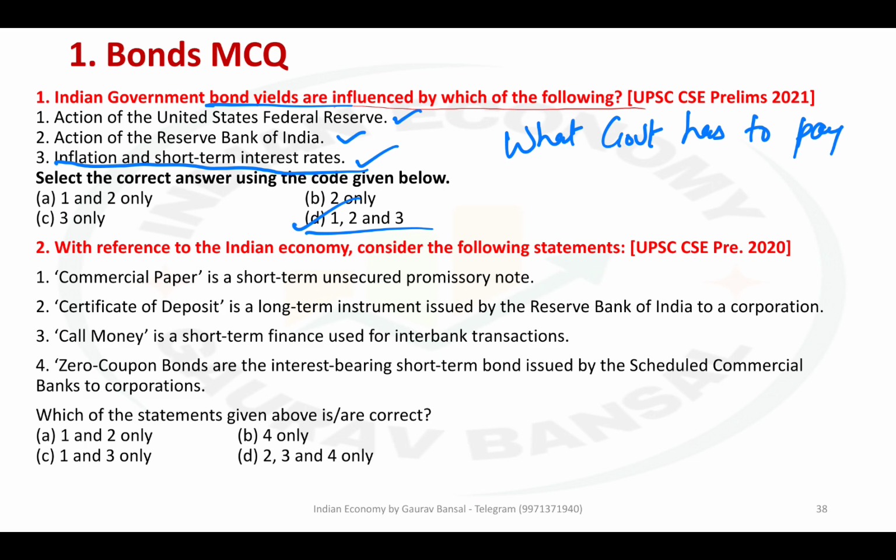Next question. With reference to the Indian economy, consider the following statements. Commercial paper is a short-term unsecured promissory note. That is correct. It is short term, we discussed it, less than 1 year, and it is unsecured compared to a corporate bond, which is secured.